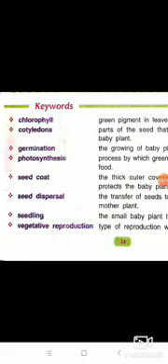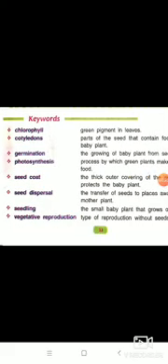Okay, that is plants. Chlorophyll. What will you write? Green pigment in the leaves. Okay, when the definition comes, then you will write green pigment in the leaves. That is chlorophyll. Okay, now cotyledons: parts of the seed that contain food for the baby plant.